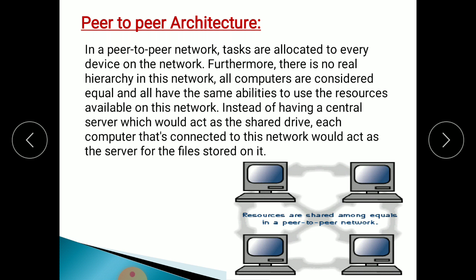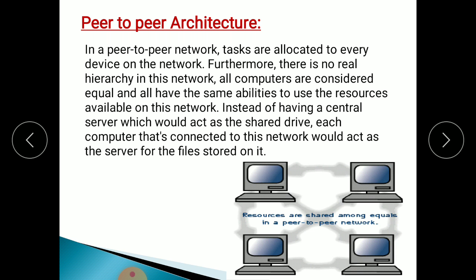All computers are considered equal and all have the same ability to use the resources available on this network.